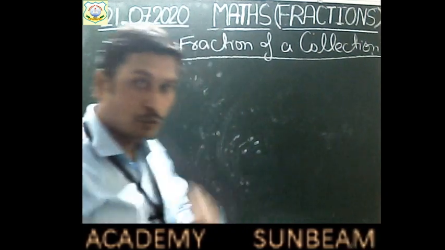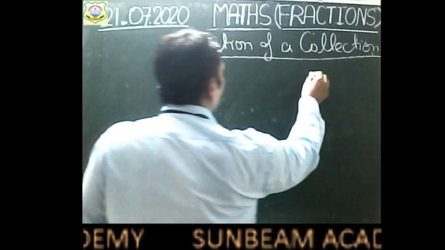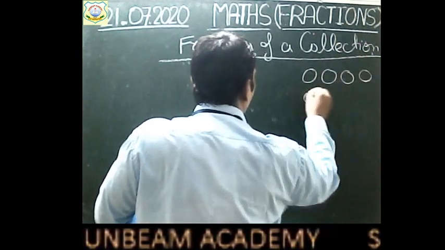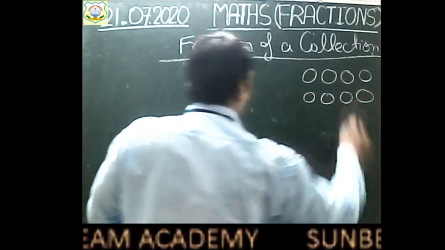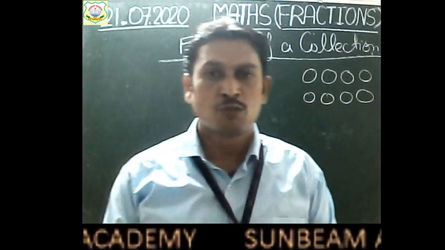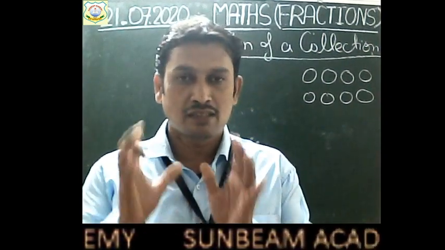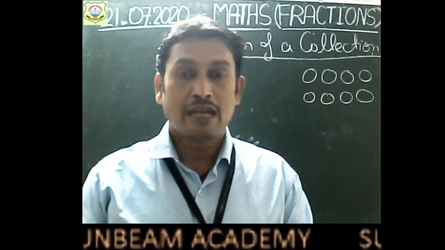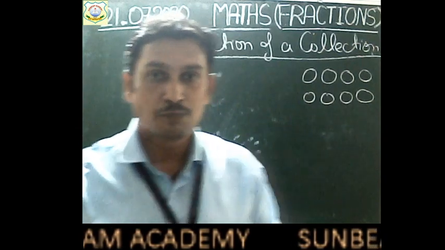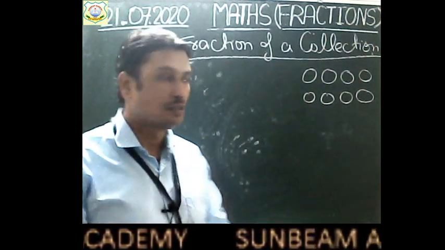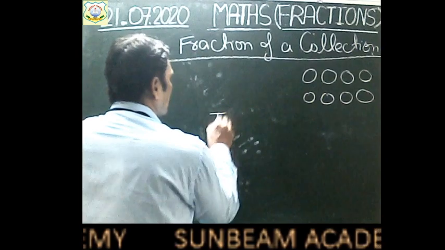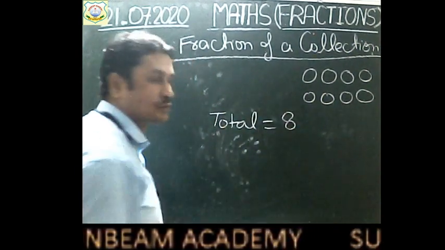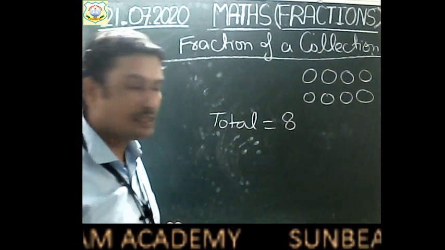Right? So, suppose, children, you are having 1, 2, 3, 4, 5, 6, 7 and 8 apples. So here are more than one apple. Okay, so here is a collection of apples. How many apples are there? 8. And out of these 8 apples, suppose you have received 3 parts. So total number of collection, total how many apples are there? 8. Okay, total number of parts is 8.